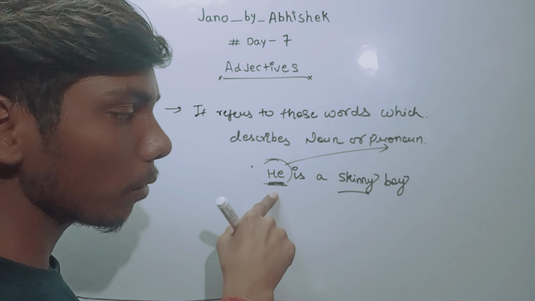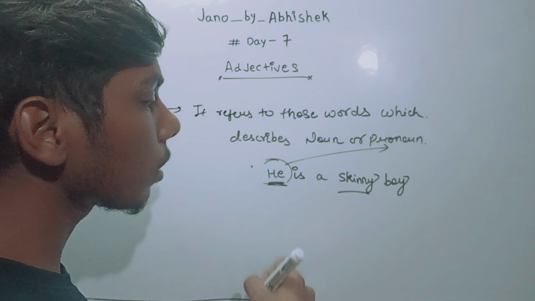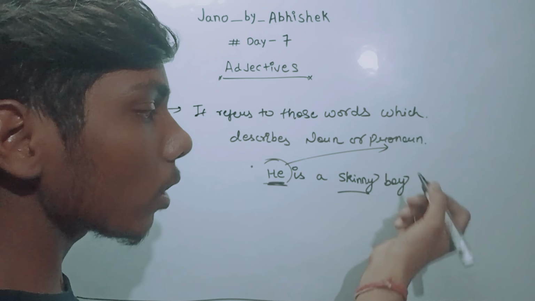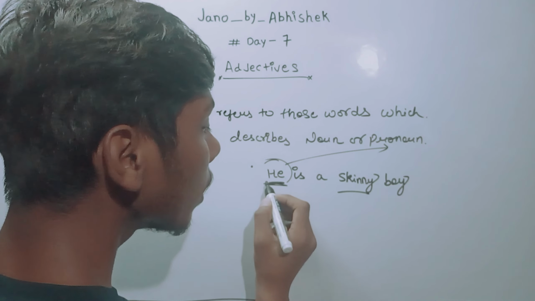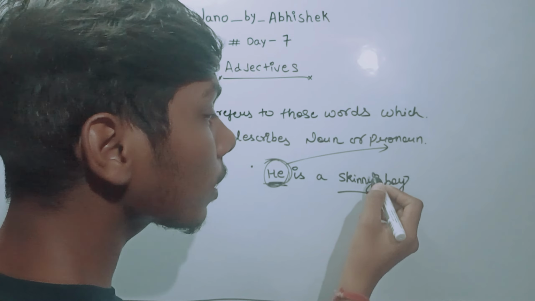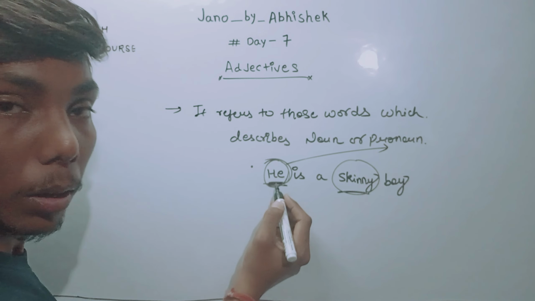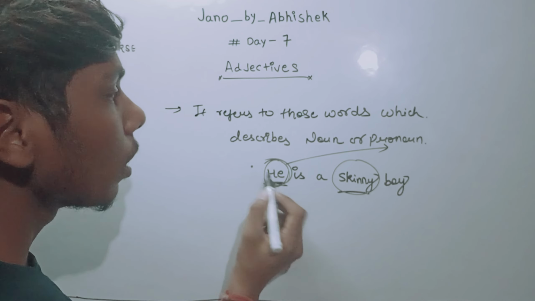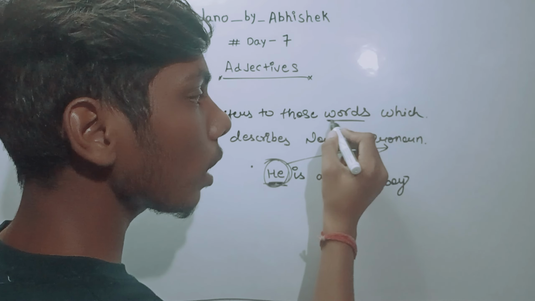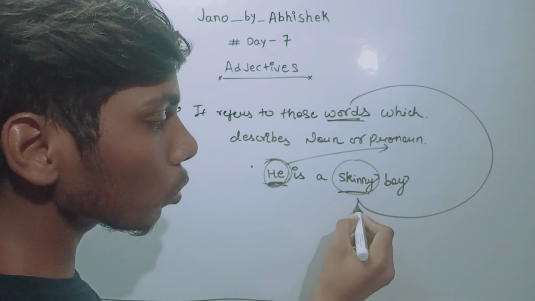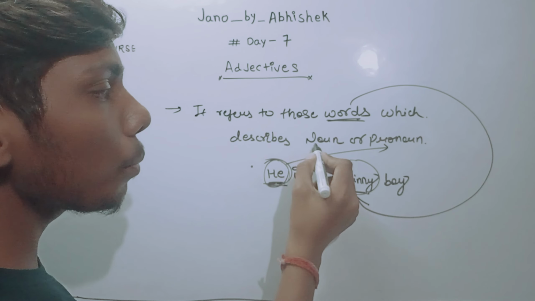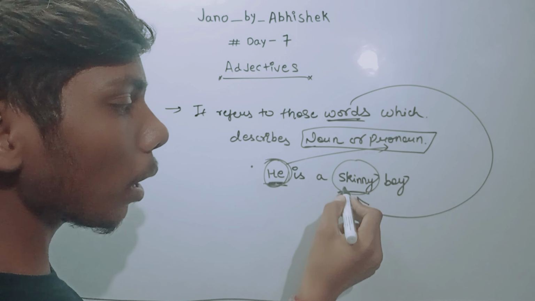As I gave the example here, he is a skinny boy. So this word is telling more about this person. It refers to those words which describe a noun or pronoun.